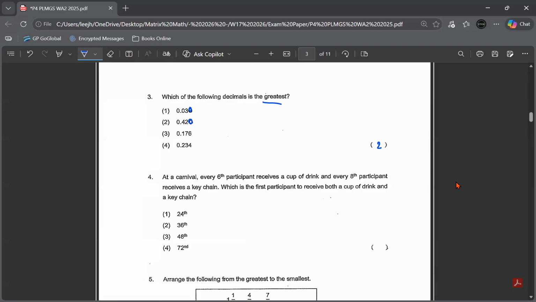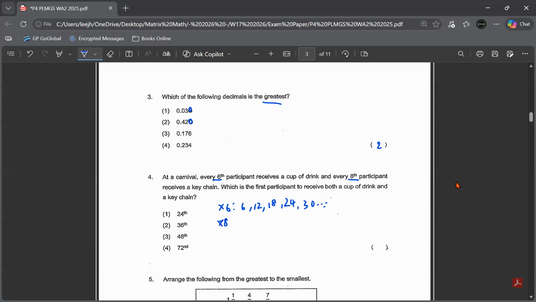Question 4. At a carnival, every 6th participant receives a cup of drink and every 8th participant receives a keychain. What is the first participant to receive both a cup of drink and a keychain? So every 6th and every 8th, which means that we are looking at the people standing in a line, counting 6. Okay, so that means multiples of 6. So 6, 12, 18, 24, 30, and so on.